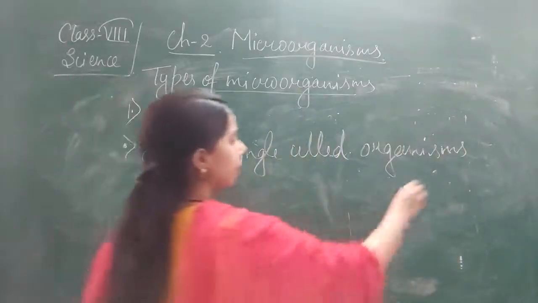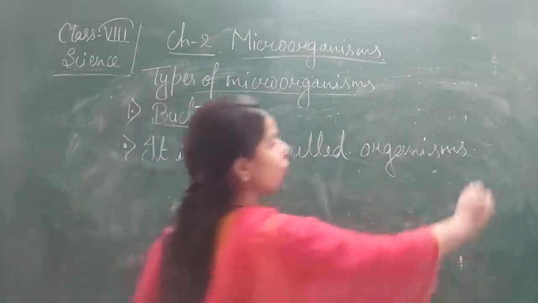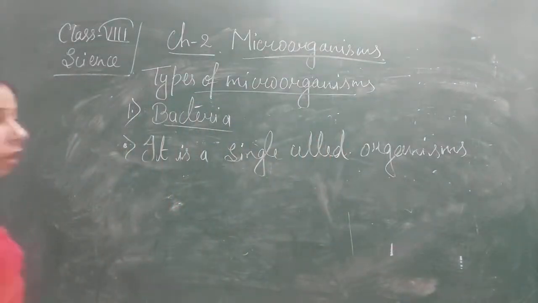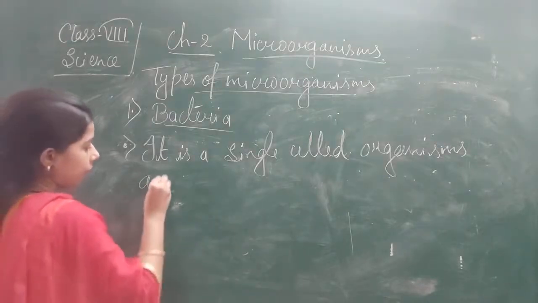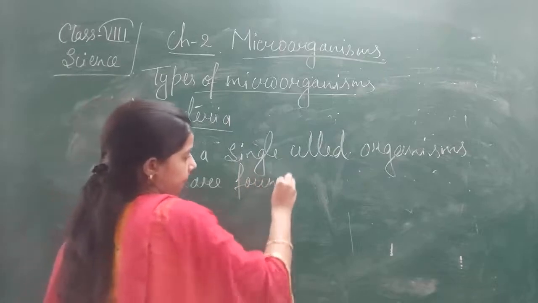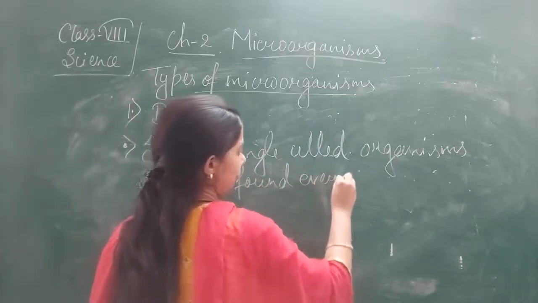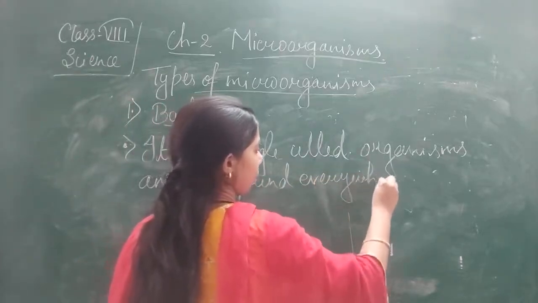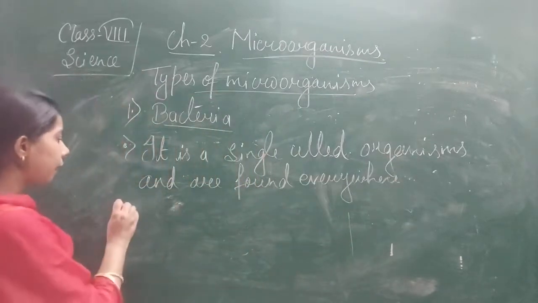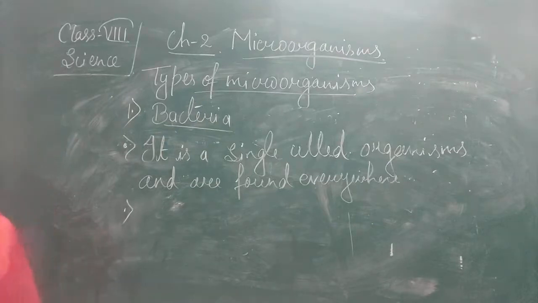So it is a single celled organism that is found everywhere.